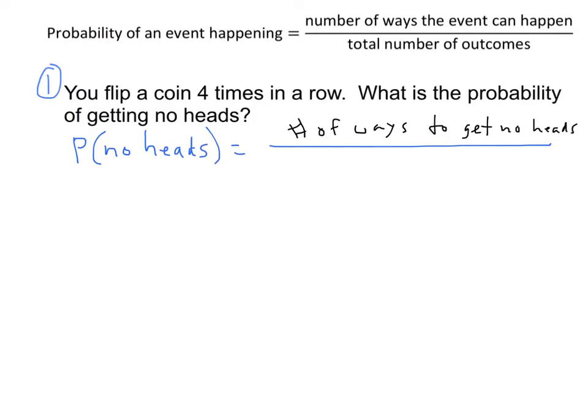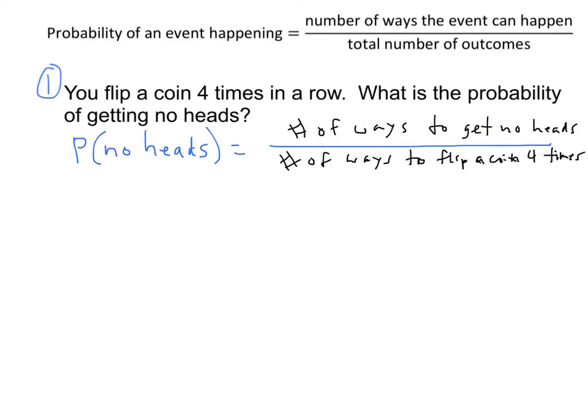Right? And the bottom is the total number of outcomes, or in other words, the total number of ways to flip a coin. And not, sorry, to flip a coin 4 times. Okay? So the probability of getting no heads is the number of ways to get no heads out of the total number of ways to flip a coin 4 times.